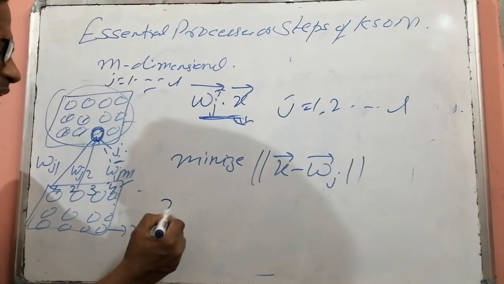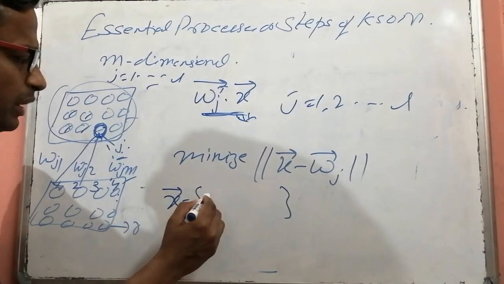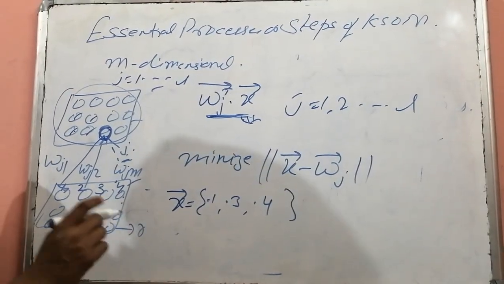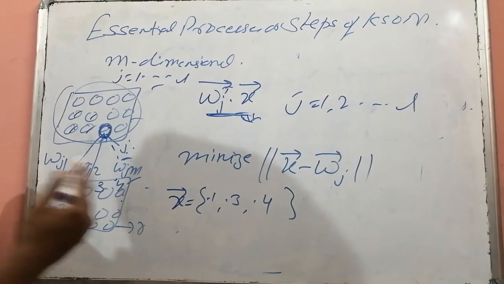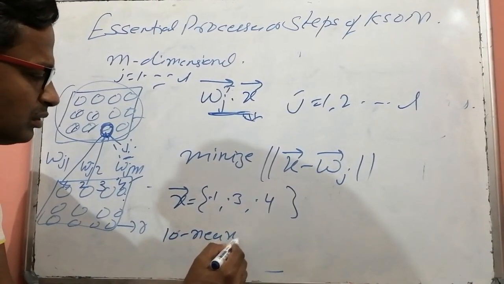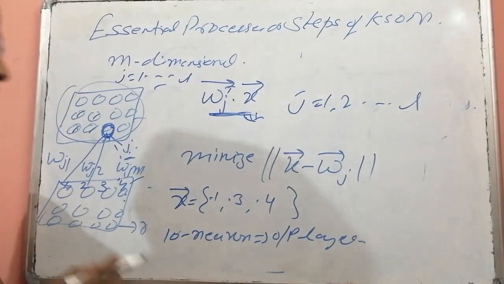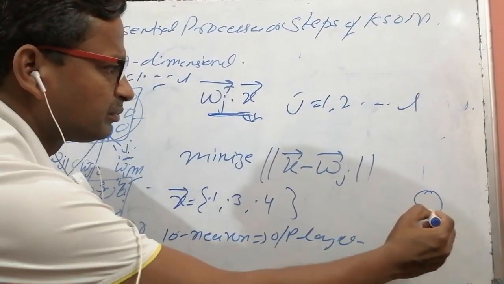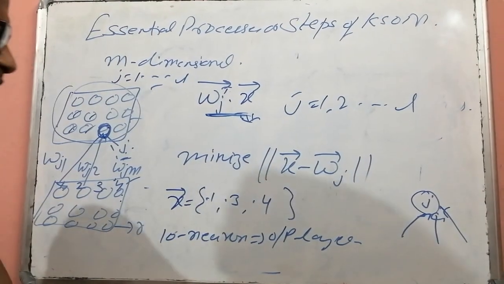Suppose our input vector contains 3 features only, and the values for those features are 0.1, 0.3 and 0.4. Now for this Kohonen self-organizing map, let the output layer contain 10 neurons. Then each neuron will be connected by 3 weights. Let it be the jth neuron in the output layer.